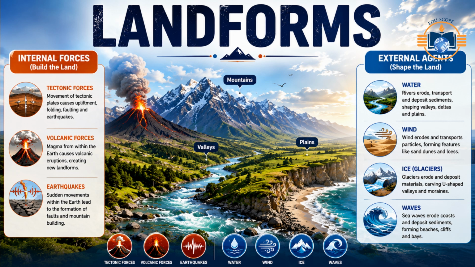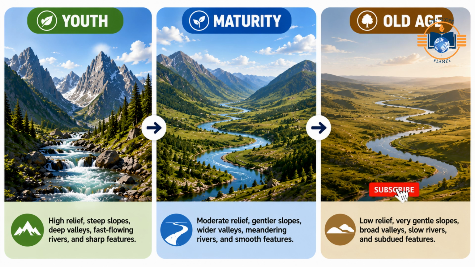Landforms are specific physical features on the Earth's surface, such as mountains, valleys, and plains, that evolve through the continuous interplay of internal tectonic and volcanic forces and external agents: water, wind, ice, and waves. Over time, these landscapes sequentially transition through three distinct stages of development: youth, maturity, and old age.